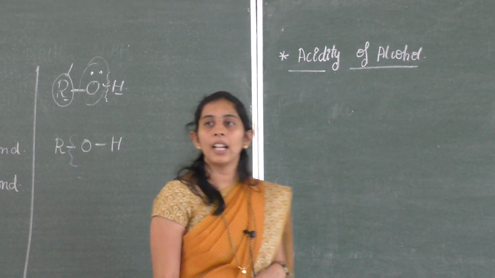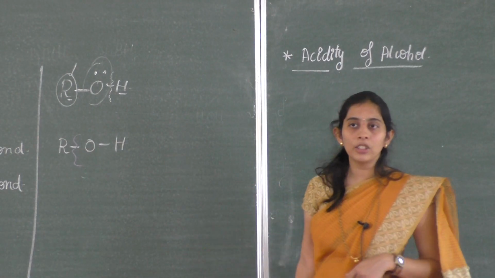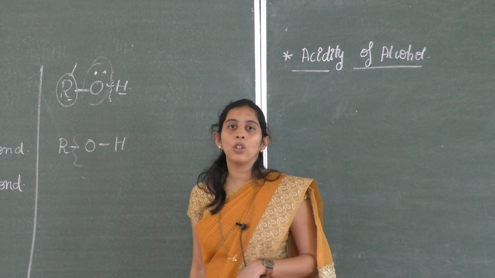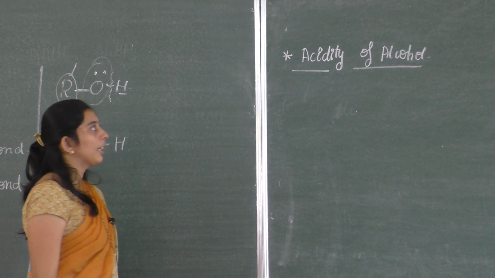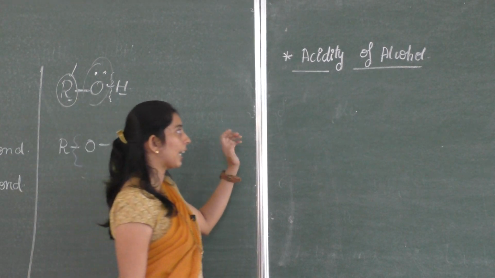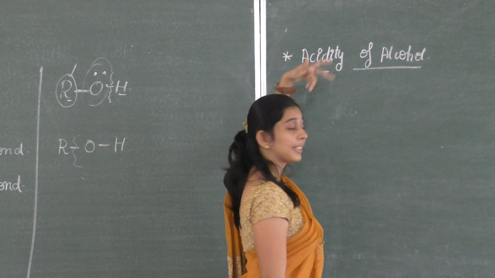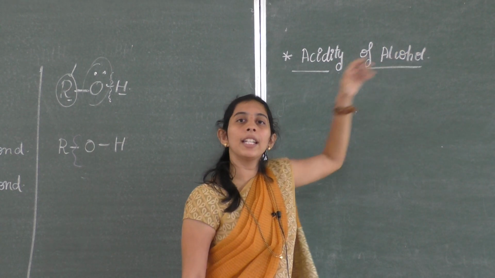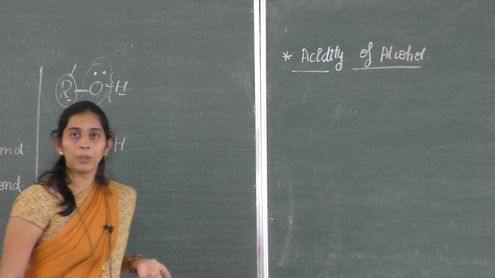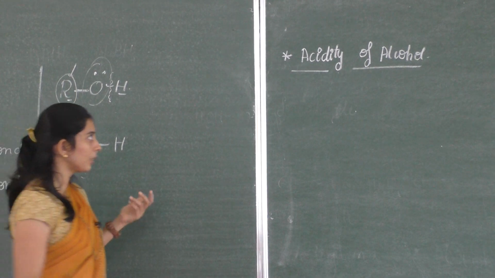We know that alcohol, ROH, has oxygen with a lone pair of electrons. Alcohols react with metals to explain the acidic nature, so you treat alcohol with a metal like sodium, aluminium or potassium.